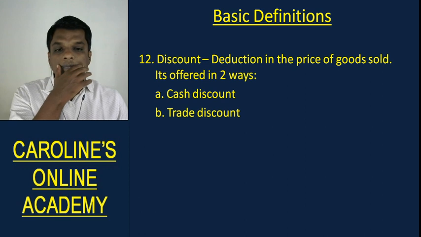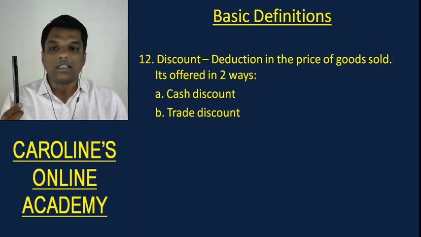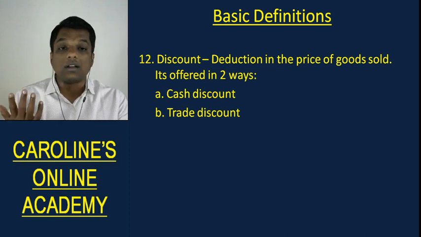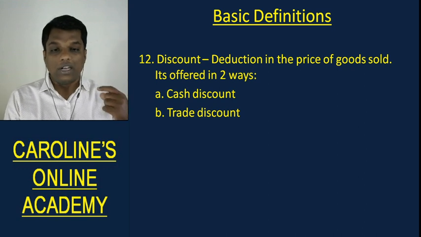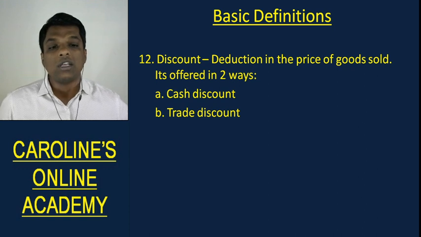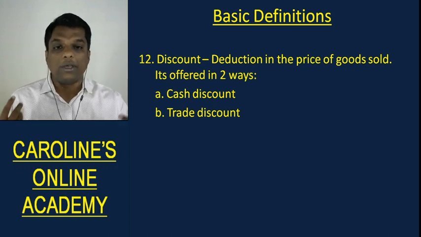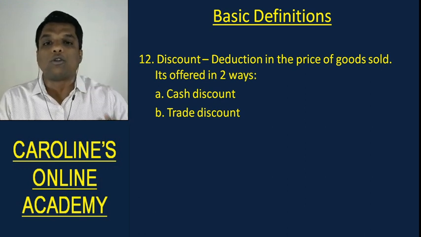discount. For instance, if I want to purchase a pen and it is 100 rupees and they deduct 10 rupees and then give it to me for 90 rupees, then that is a trade discount, because my obligation to pay for the pen when it arises for the first time itself is 90 only. It is not 100, because he has already deducted it while making the sale itself, while raising my obligation itself, he has given me that 10 rupee discount.